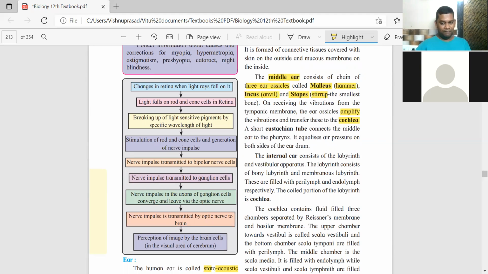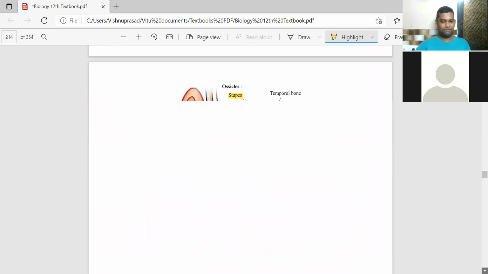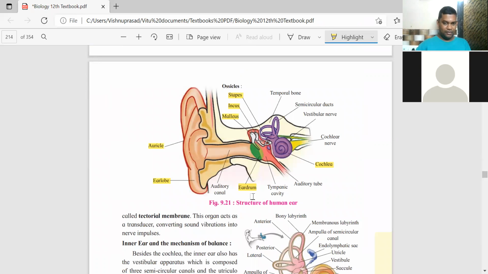Before that, in the ear, besides the three ear ossicles, there is also something called the eustachian tube, labelled here as the auditory tube. It goes downward from the middle ear, so the eustachian tube from the middle ear is connected to the nasal cavity.